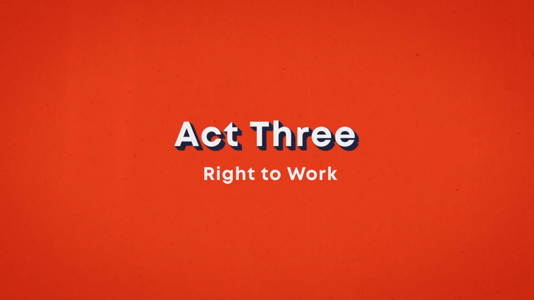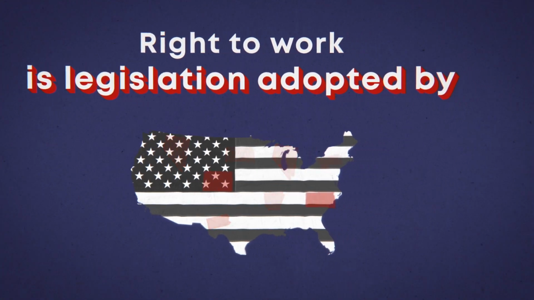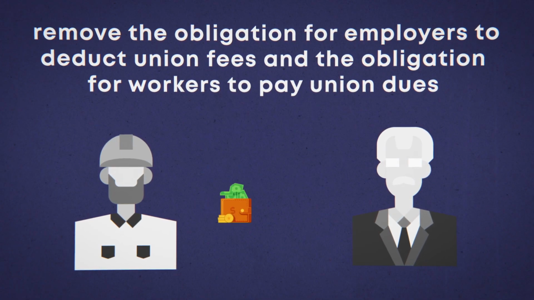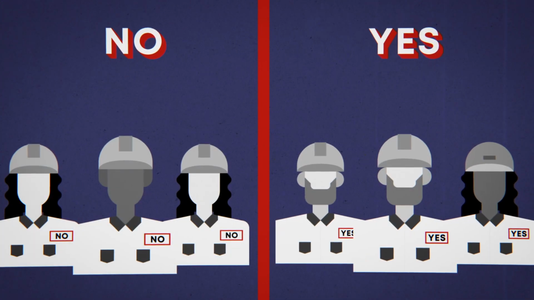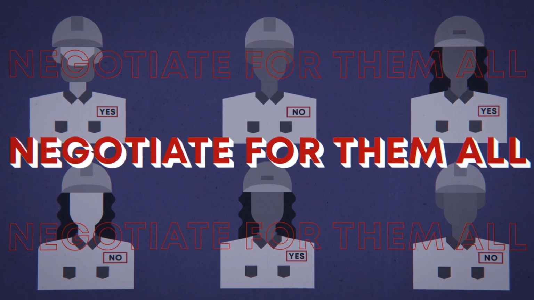Act 3. Right to work. Right to work is legislation adopted by many American states that includes provisions that remove the obligation for employers to deduct union fees and the obligation for workers to pay union dues. Unions must nonetheless continue to represent both members and non-members and negotiate for them all.